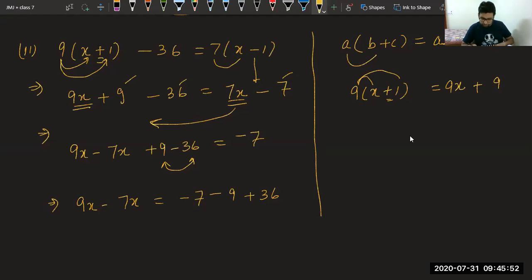Now, yes, they are in RD Sharma also. In NCERT, we have not studied this kind of questions.